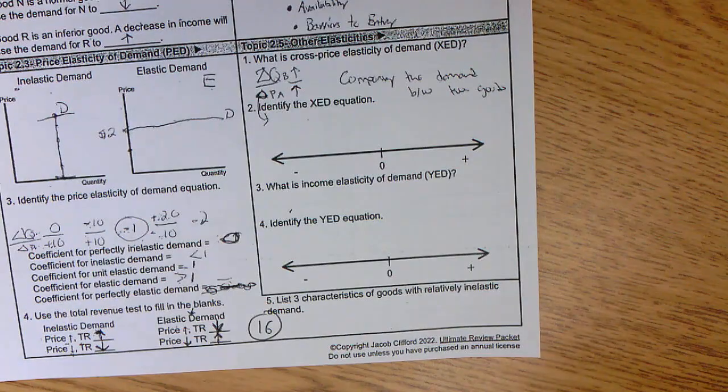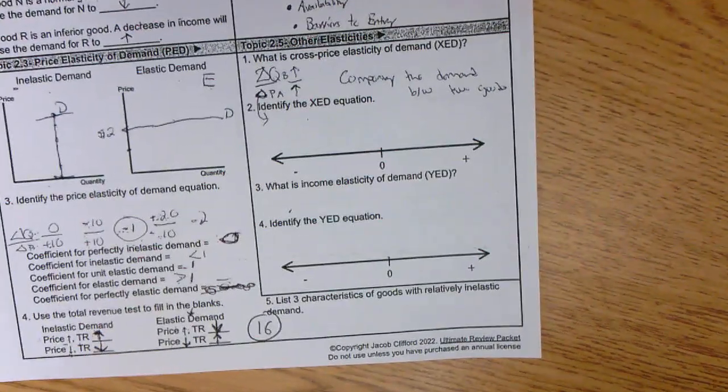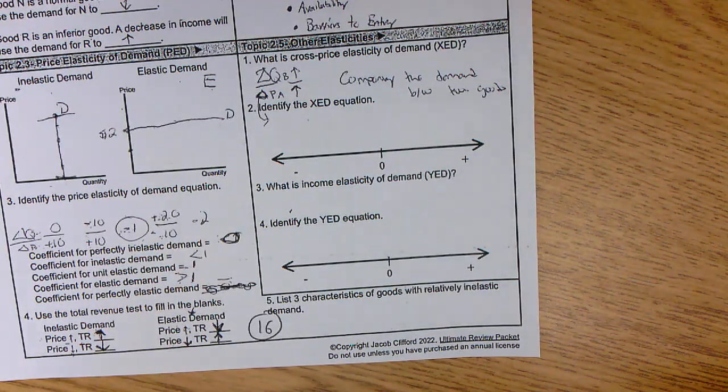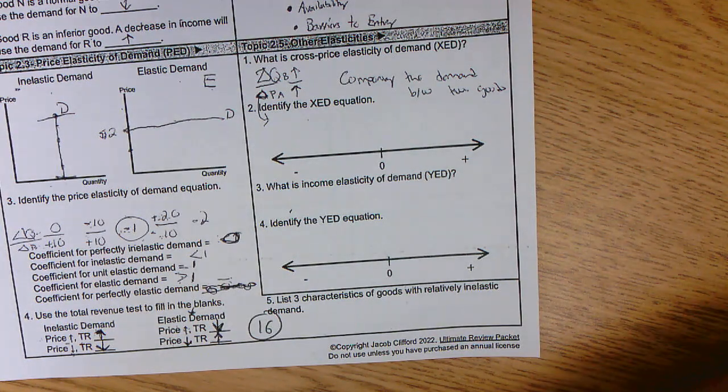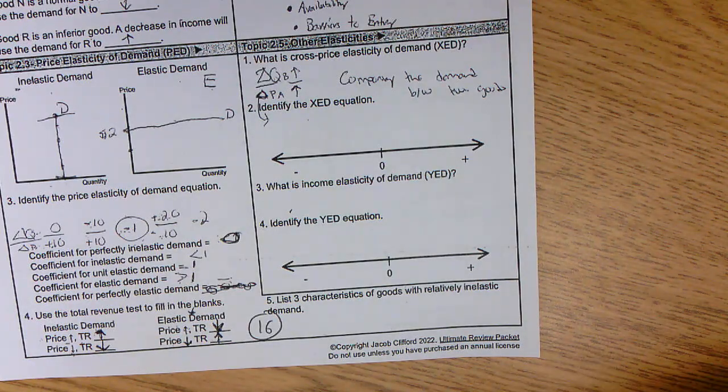So if we're thinking of cars and trucks, they'd be substitute goods. If you're buying a car, you're less likely to buy the truck. If you buy the truck, you're less likely to buy the car. If they're complementary goods, you buy them together, right? If you buy that French fry from McDonald's, you're more likely to buy the drink or the burger as well.